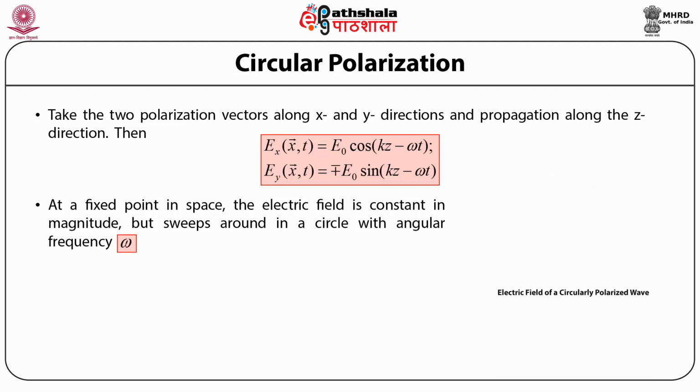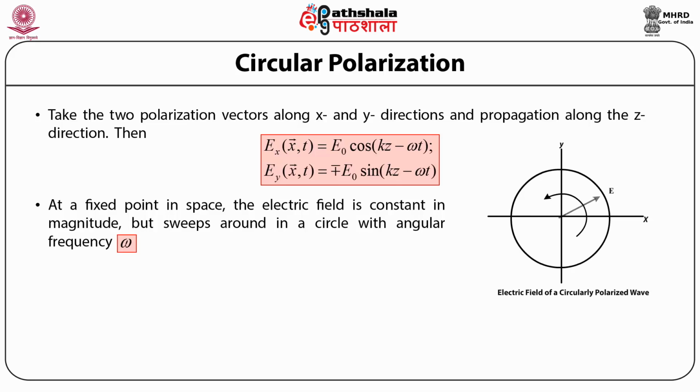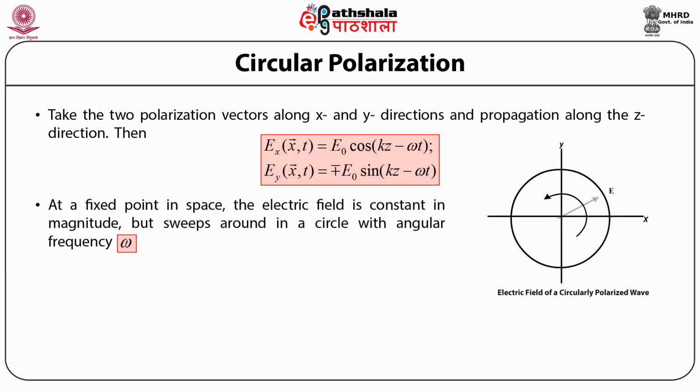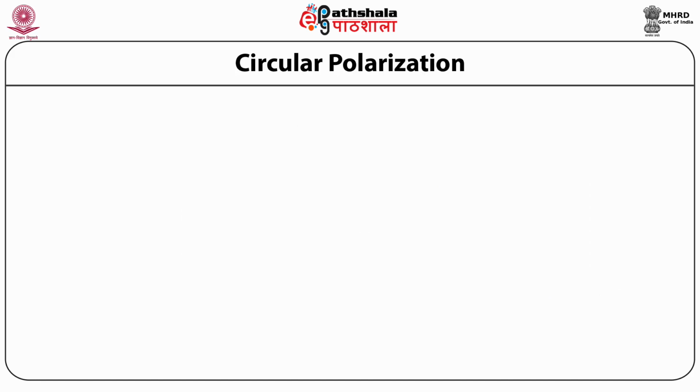Now, in case of the y component of the real or the physical electric field, E subscript y, the negative sign denotes the rotation of the electric field vector in the counterclockwise direction when the observer is looking into an oncoming wave, and this is referred to as the left circularly polarized light, and in terms of particle physics, this is said to possess positive helicity.